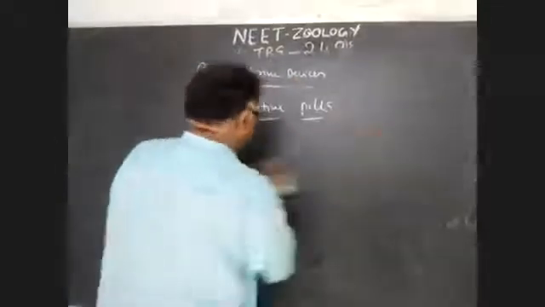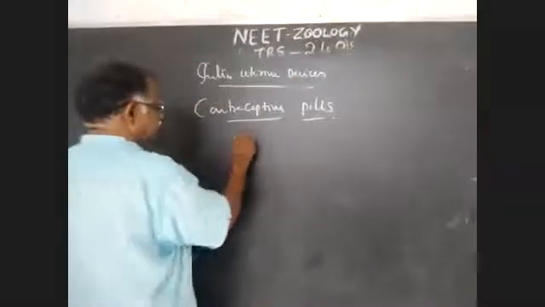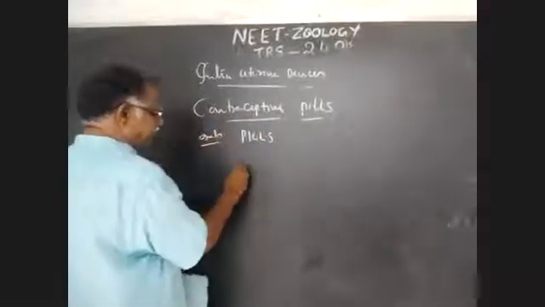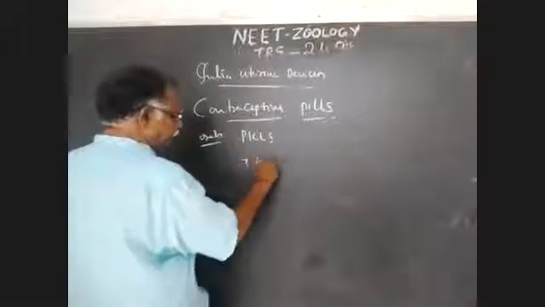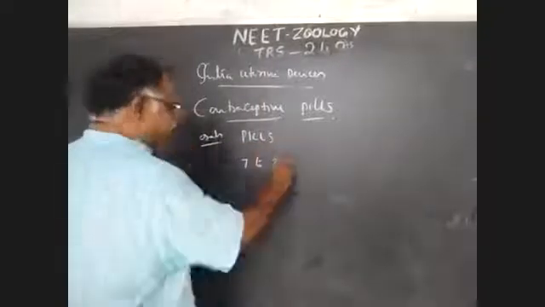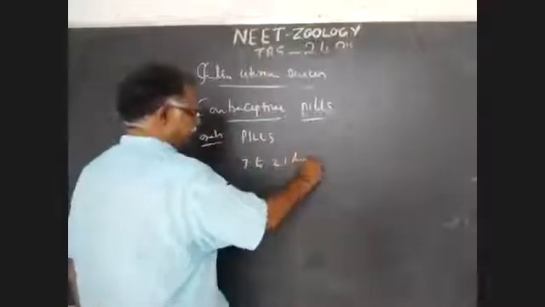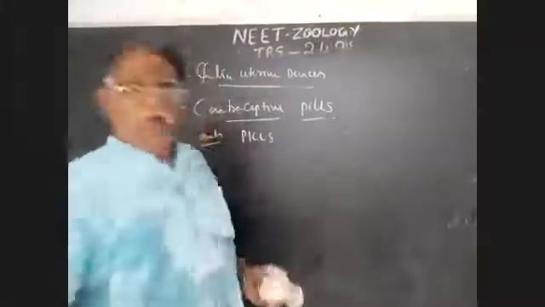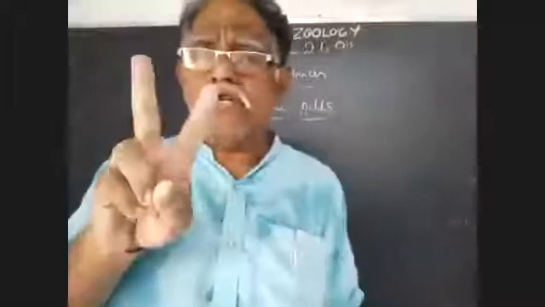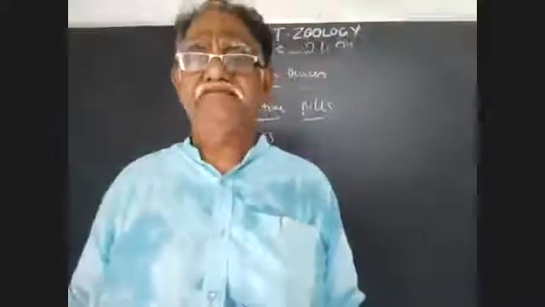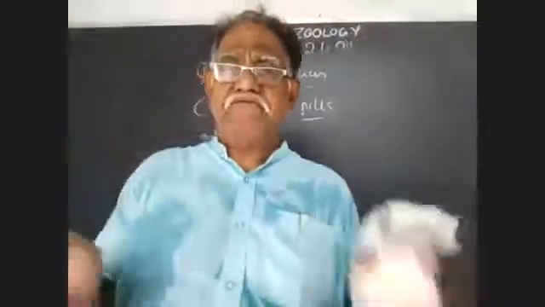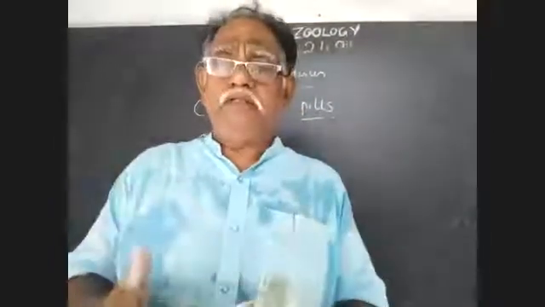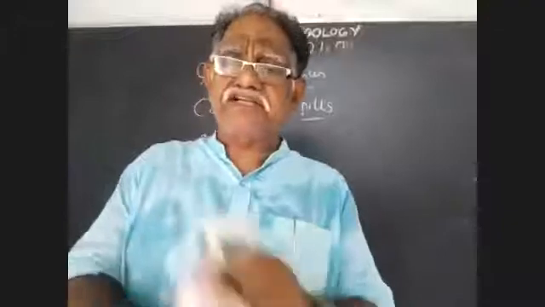These oral pills are administered from the 7th day to the 21st day. Important one. They are used only for 21 days in the menstrual cycle. Listen carefully. For the first 7 days, menses takes place, so at that time fertilization does not take place.